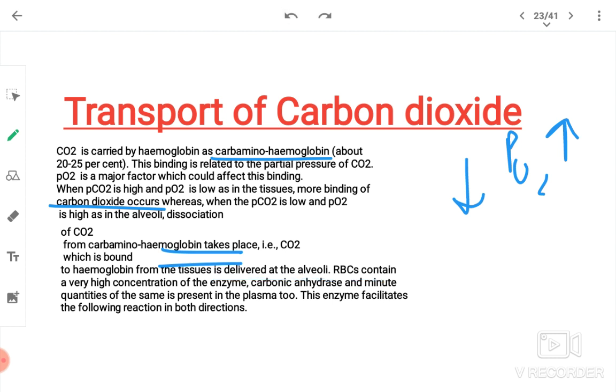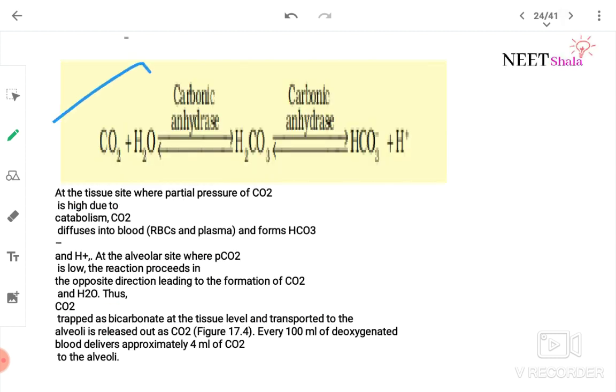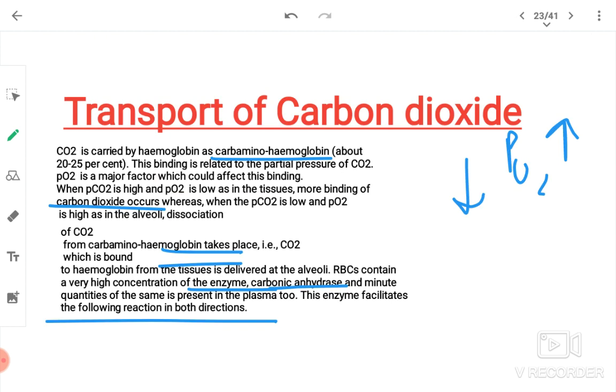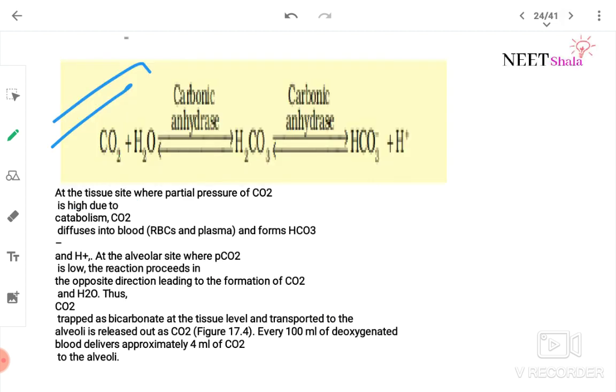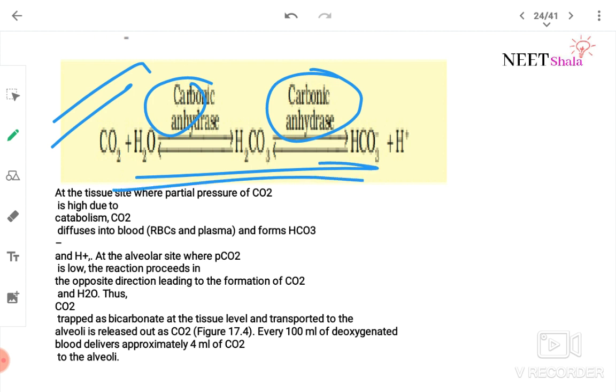RBCs contain a very high concentration of the enzyme carbonic anhydrase, and minute quantities of the same are present in plasma too. This enzyme facilitates the following reaction in both directions. This reaction is facilitated by which enzyme? This could be a question. Carbonic anhydrase. Both ways.